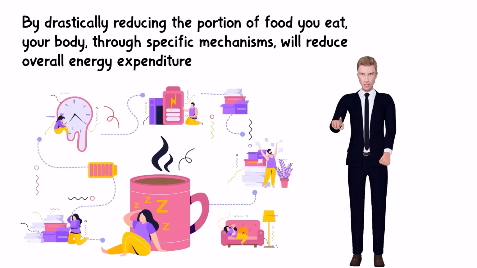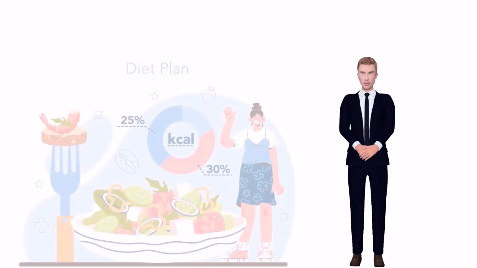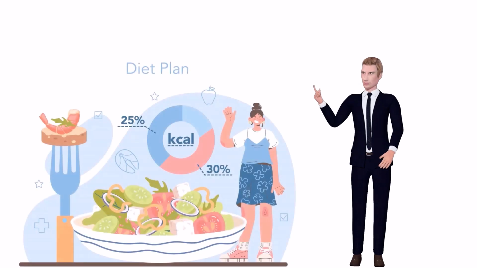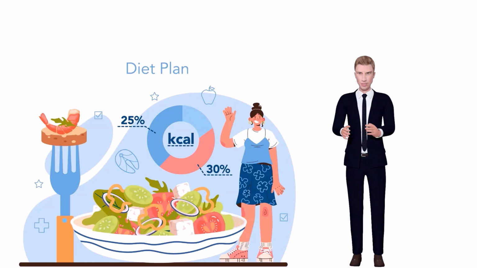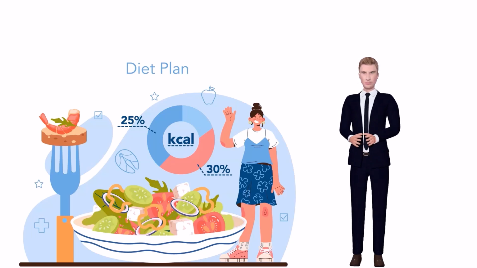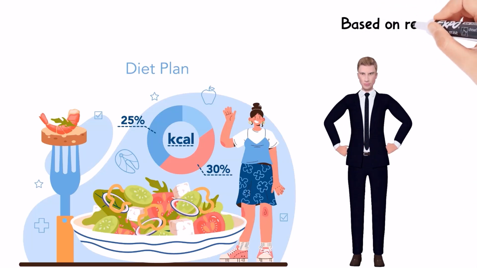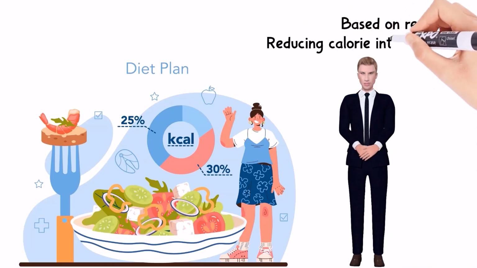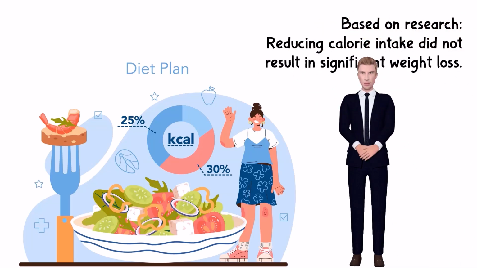Now let's get into the weight loss problem concerning calorie intake. I will refer to research conducted in 1919 at the Carnegie Institute in Washington, D.C. The researchers wanted to know what effect the participants' bodies would have if they reduced their calorie intake in their diet. Participants underwent a stricter diet than usual by reducing their calorie intake by 30% so that their daily calorie intake was between 1,400 to 2,100 calories.